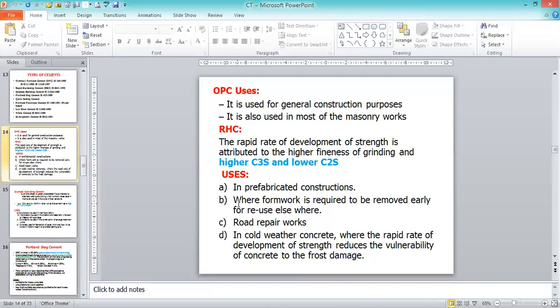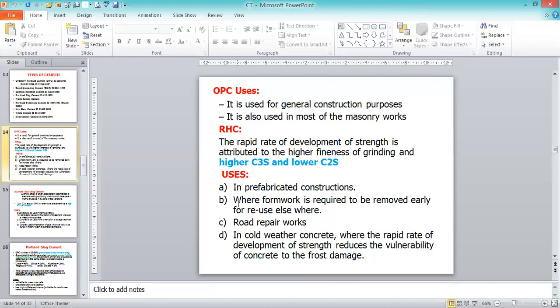Formwork is necessary for concrete construction. Whether it is the foundation, column, beam or slab, every structural element requires formwork, so that we get the desired shape and size and concreting is possible. We form the concrete to the required shape and size of the structural element.